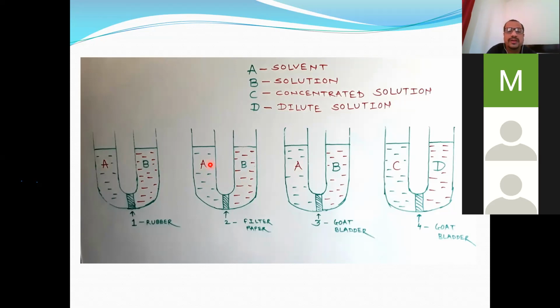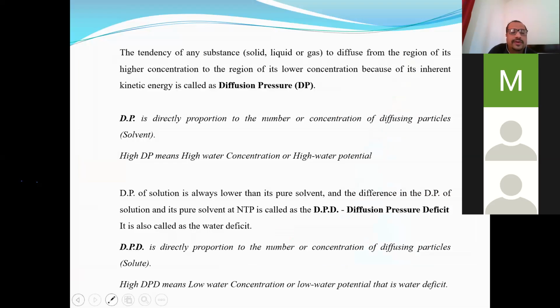So here the solvent molecules will move from the region of their higher concentration to the region of their lower concentration. Now at the same time, the solute particles or solution in this limb are more. Here there is no solution. So the solution will also move towards A from the region of its higher concentration to the region of its lower concentration.